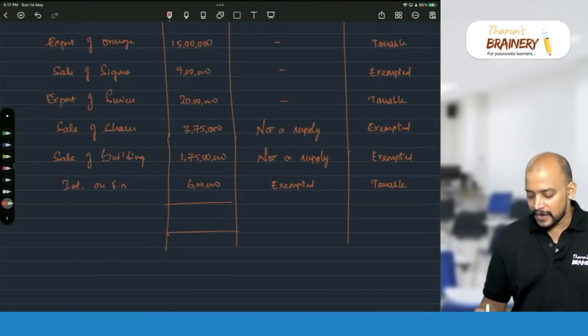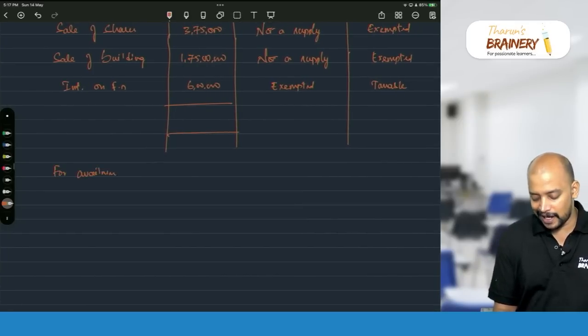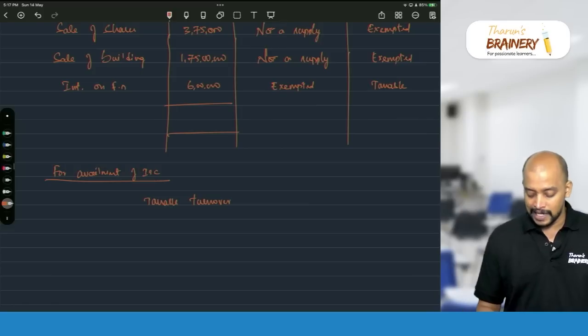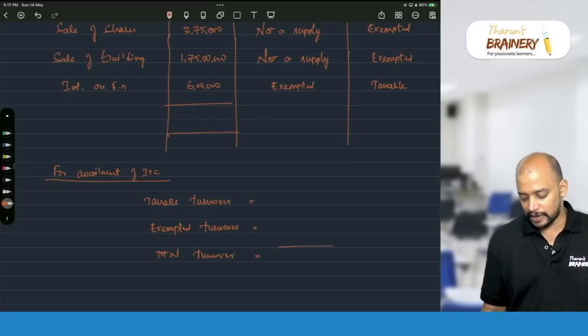Based on these outward supplies, we need 3 informations for availment of ITC. What is the meaning of taxable turnover? This is only for ITC computation, okay? Taxable turnover, exempted turnover, and total turnover. That is the sum of taxable turnover and exempted turnover will be the total turnover.